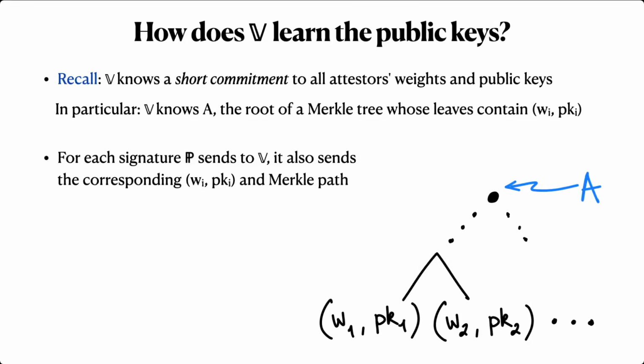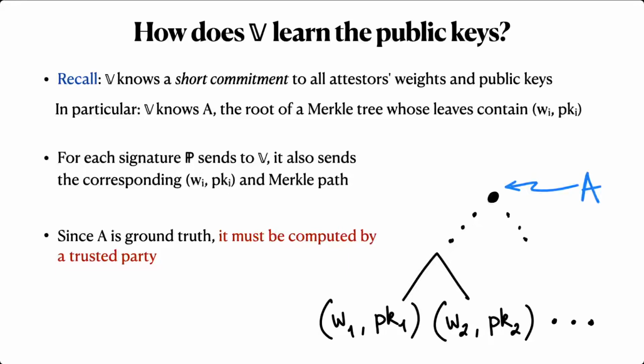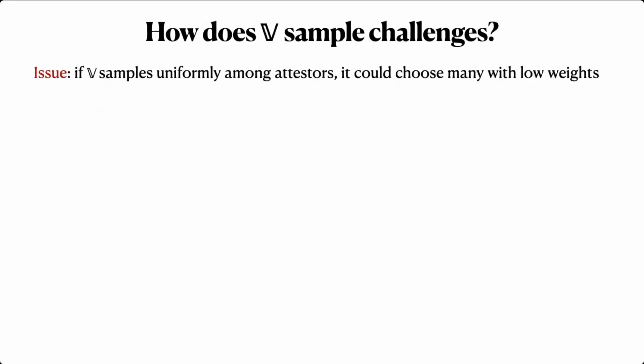It's important to note that since the attesters tree is ground truth, it needs to be computed ahead of time either by the verifier or by a party that the verifier trusts. So that takes care of public keys. Now let's think about how the verifier samples challenges.